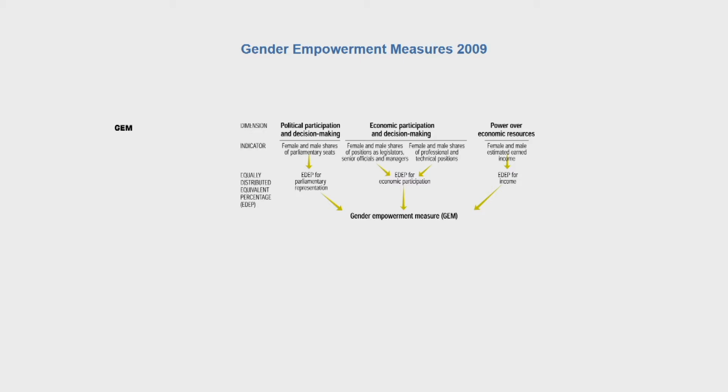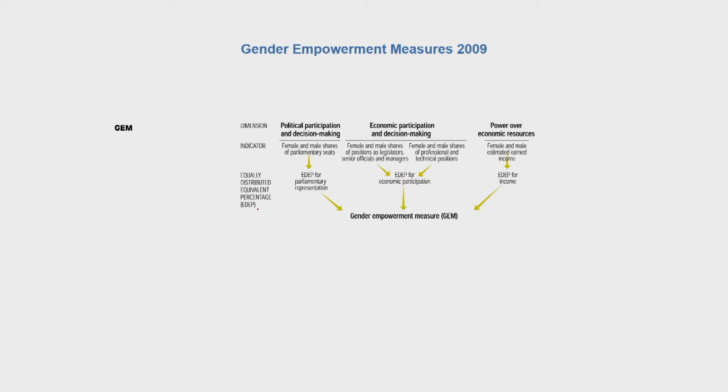And for all of these variables, the methodology that is used is a population weighted averaging to derive what is called an equally distributed equivalent percentage, or the EDEP percentage, and each variable is indexed by dividing the EDEP by 50%, chosen so as to represent equal weightage being given to both men and women.